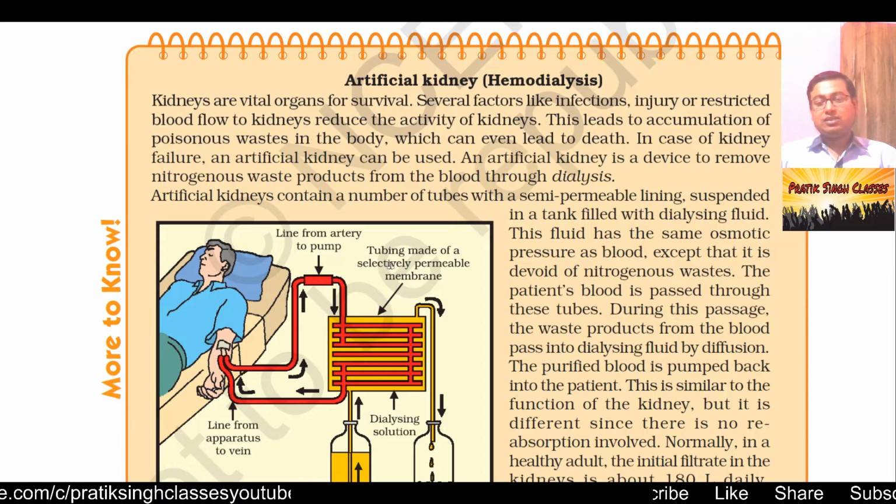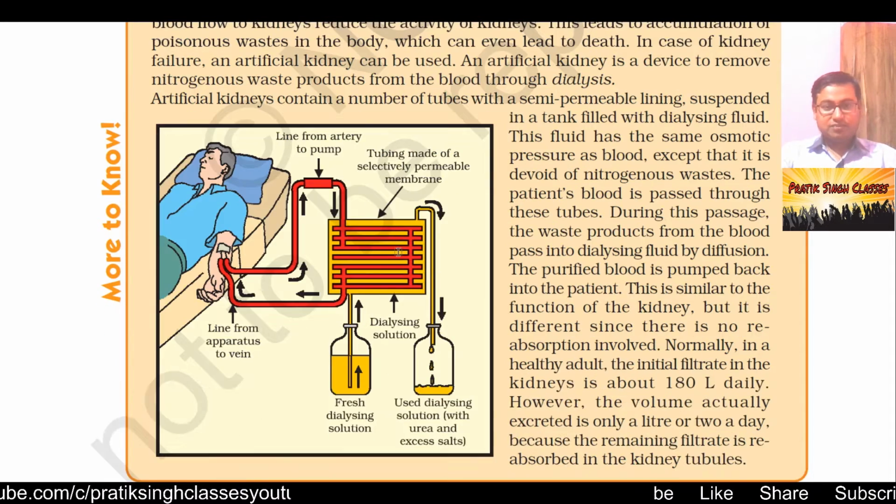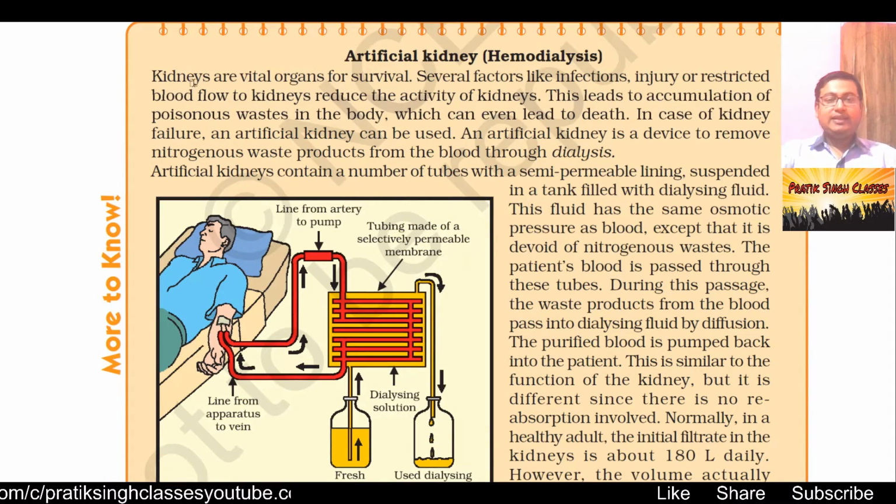In that situation, what can be done is we have to support the patient with an artificial kidney, which removes nitrogenous waste from the blood, as you can see in this figure. Kidneys are vital organs for survival. Several factors like infections, injuries or restricted blood flow to kidneys reduce the activity of kidneys. That means there are many factors by which the kidney can get affected.